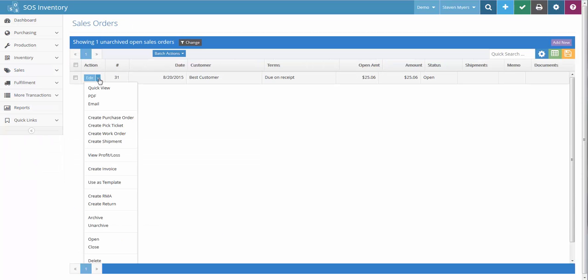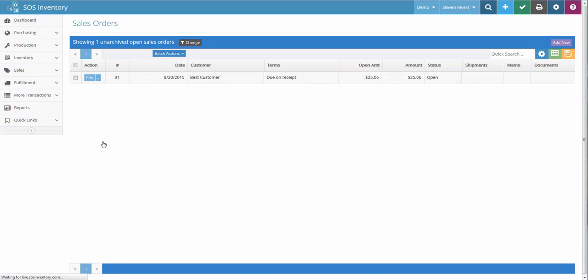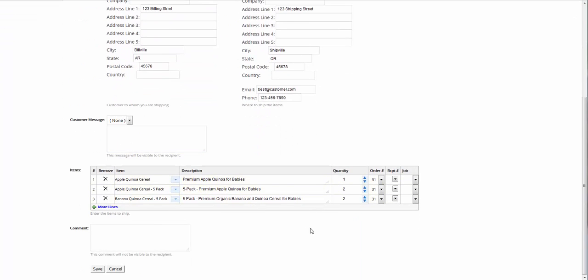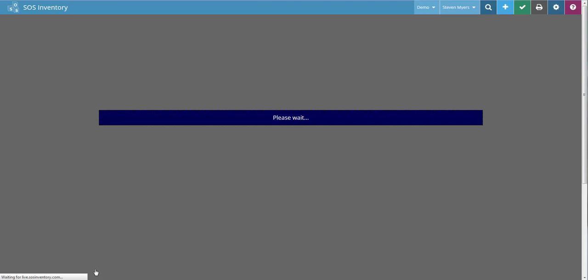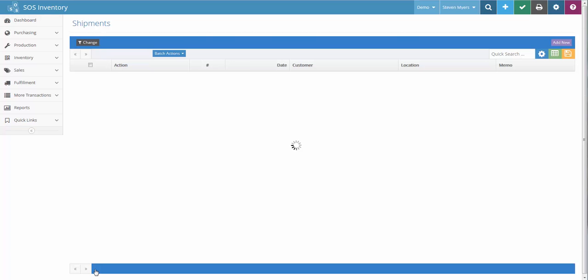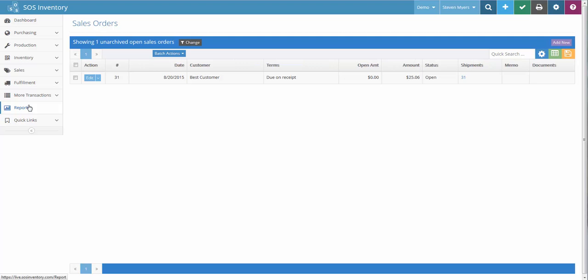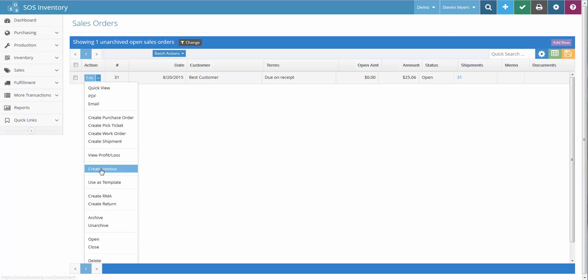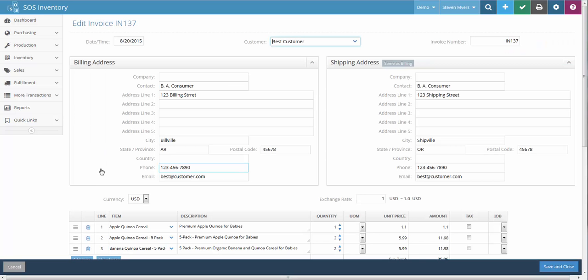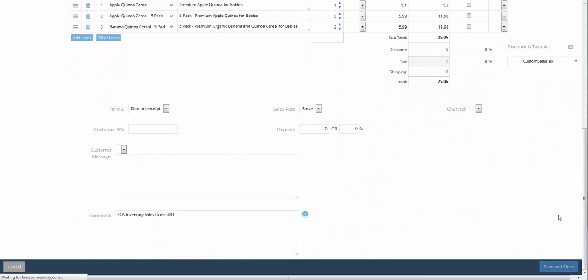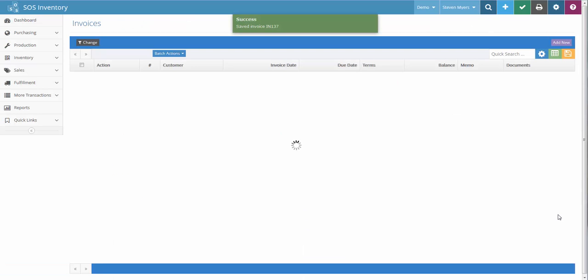Using the drop-down menu, we'll create a shipment and ship the items that we just created. You can see all items are there, so let's click Save. Now that the sale has been shipped, the last step is to invoice the sale. Going back to the sales order list, we'll use the drop-down menu and choose Create Invoice. Clicking Save and Close creates the invoice, and this completes the process.